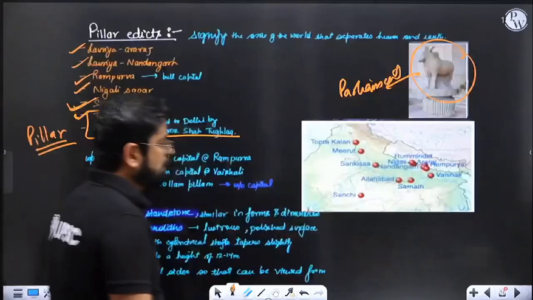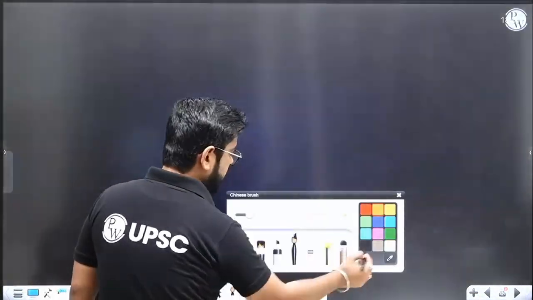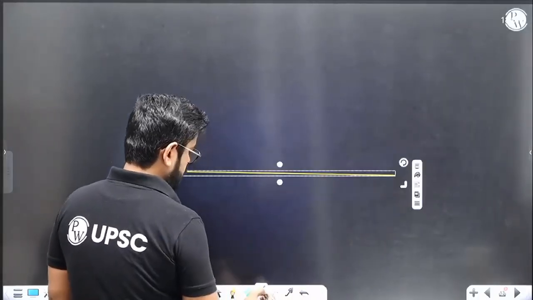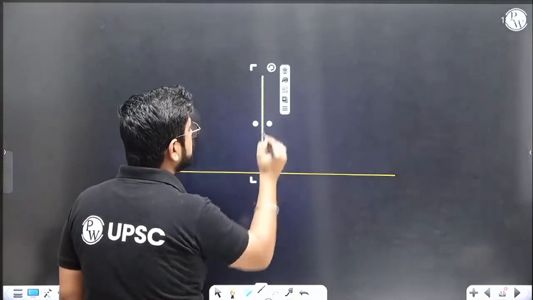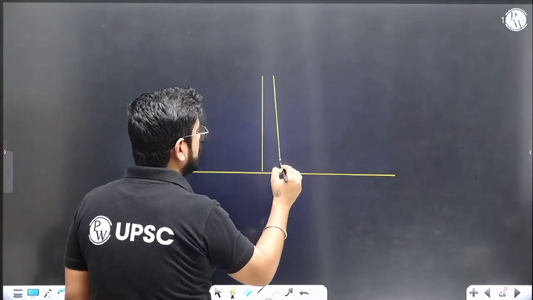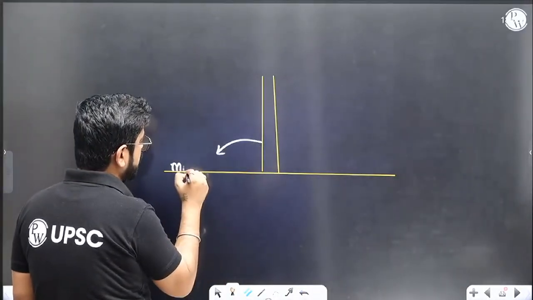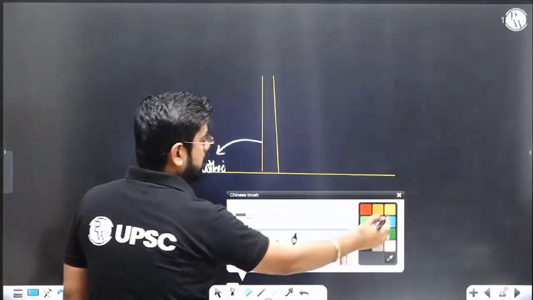Now let me tell you how a pillar looks. So let's try making it. The pillar is, first of all, monolithic.